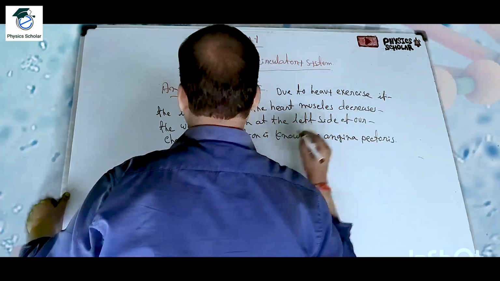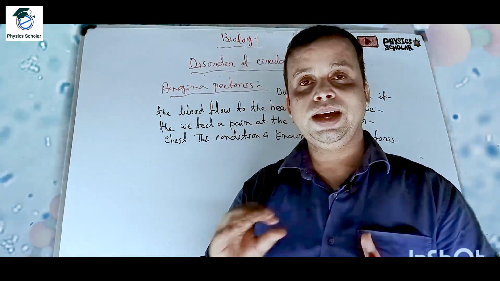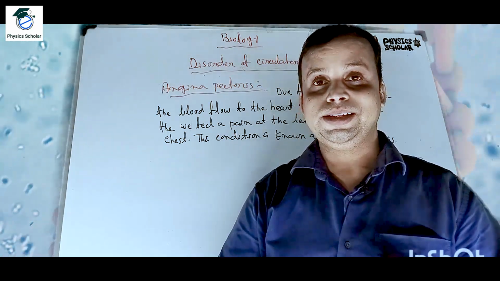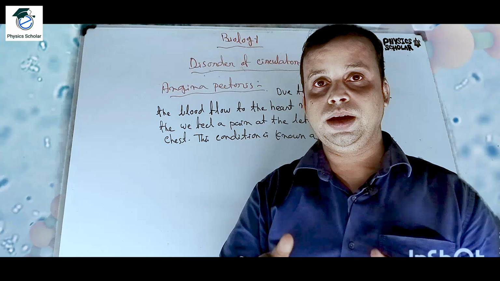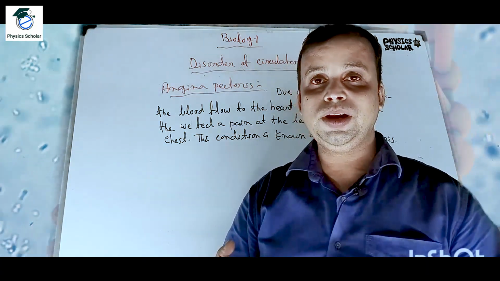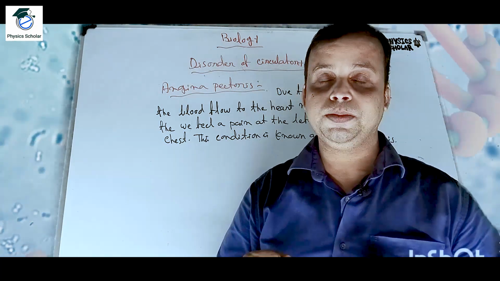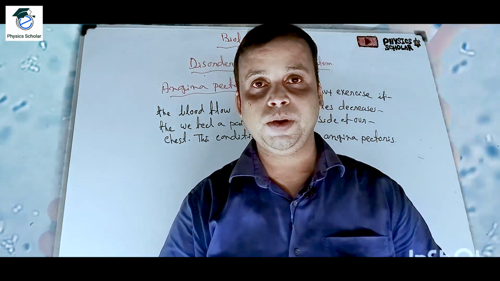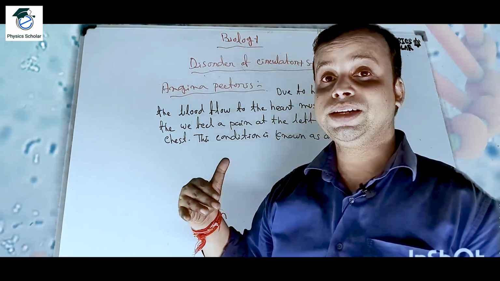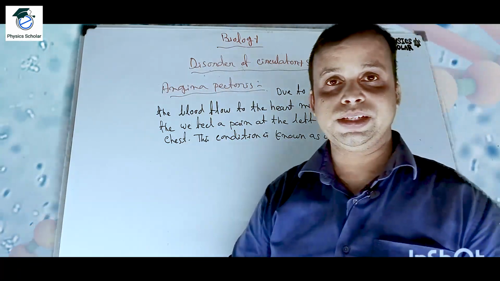Clear? If we do heavy exercises, then what will happen? The oxygen supply will be decreased as the blood cannot supply the required amount of oxygen to the heart muscle. So we will feel a little bit of pain in the heart muscles at the left side of our chest, due to the increase of lactic acid. Clear? So this is known as angina pectoris. Clear to all of you?